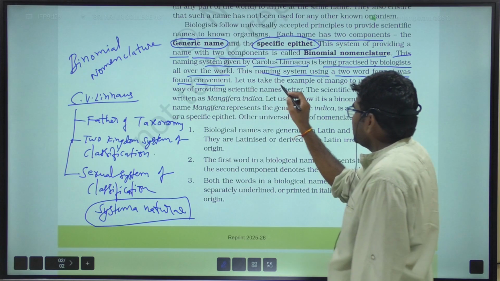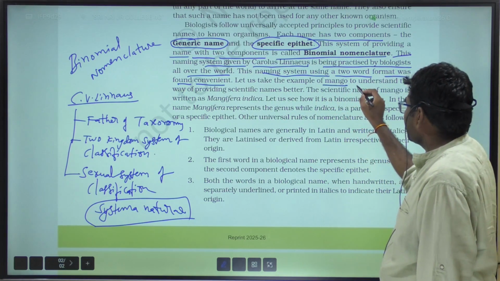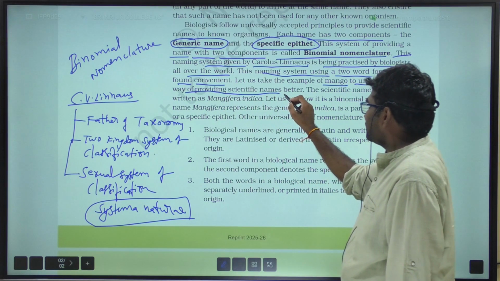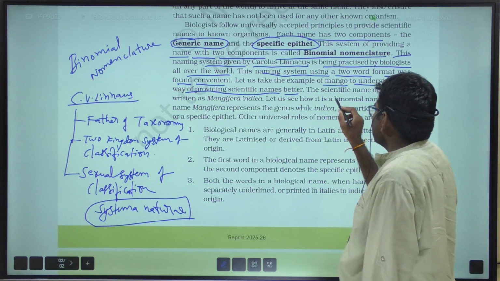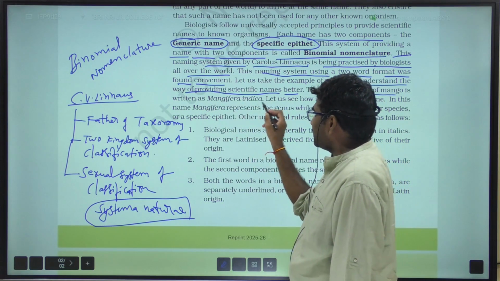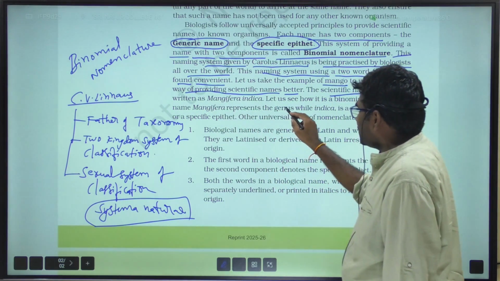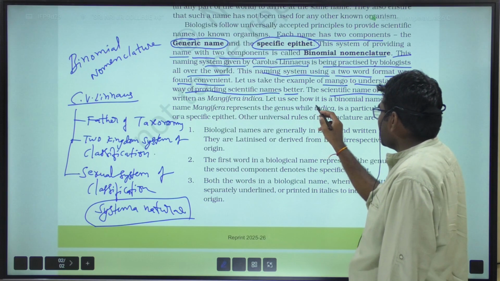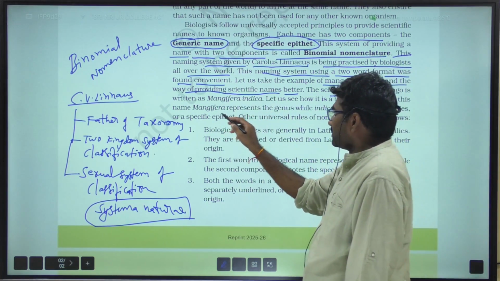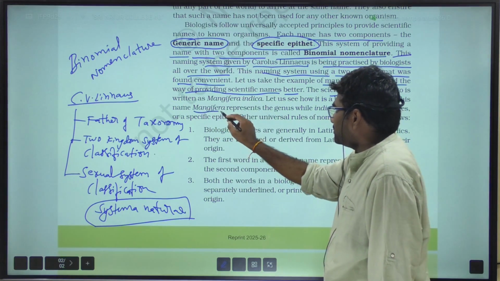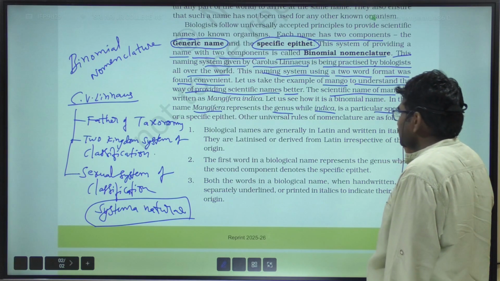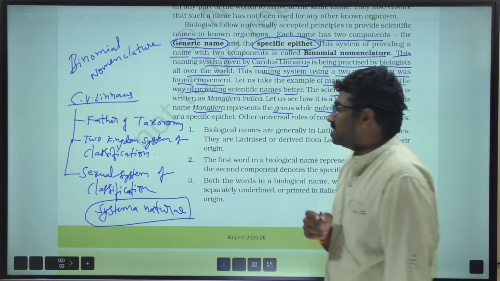Let us take the example of mango to understand the way of providing scientific names better. The scientific name of mango is written as Mangifera indica, and let us see how it is a binomial name. In this name, Mangifera represents the genus, while indica represents the particular species or specific epithet.